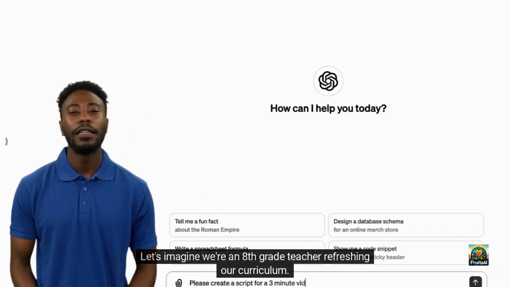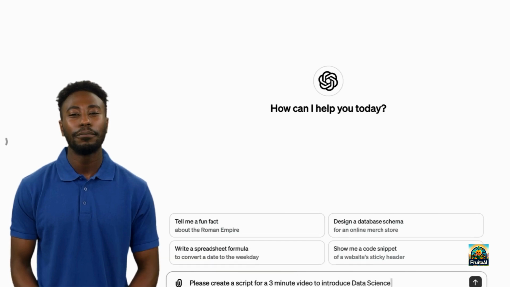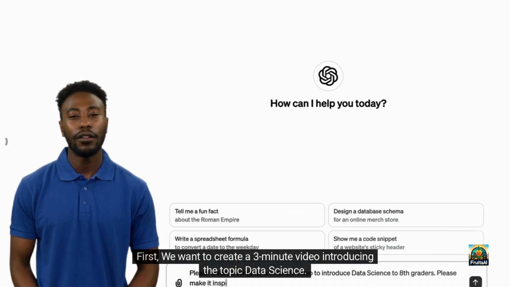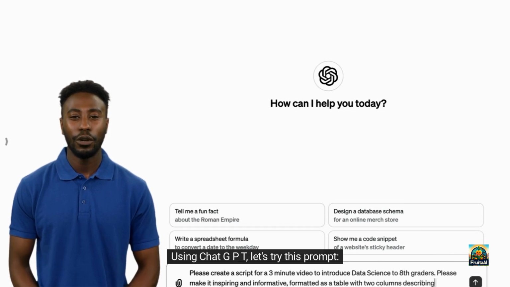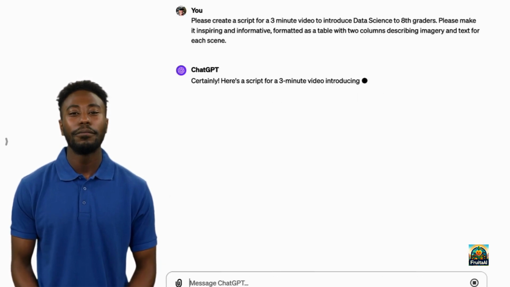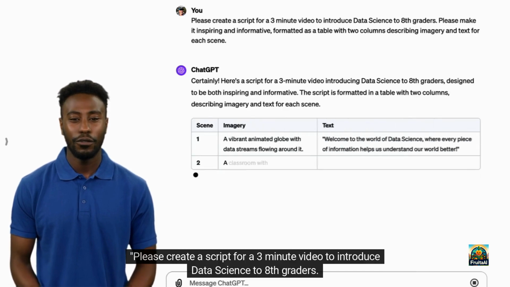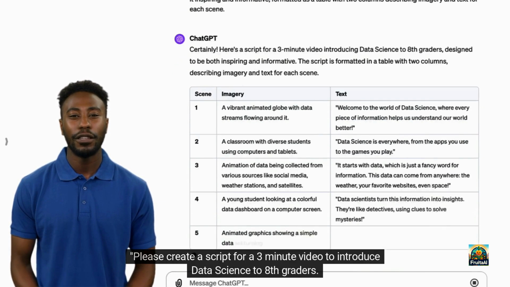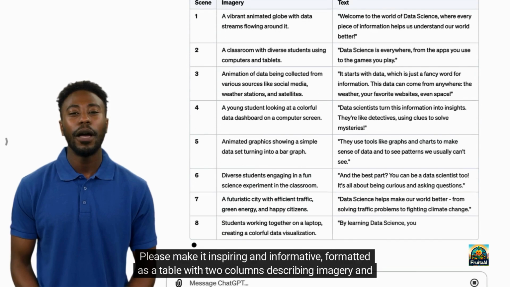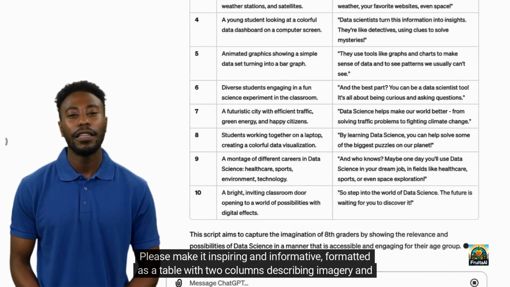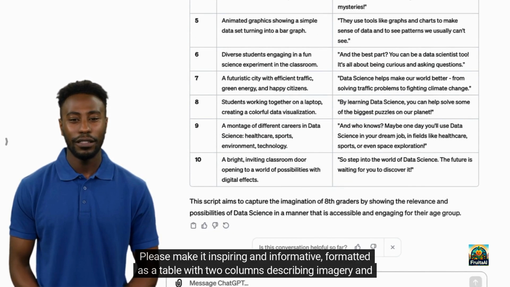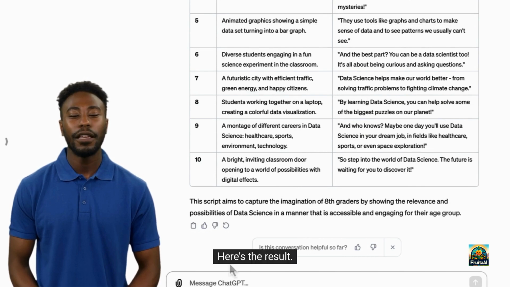Let's imagine we're an 8th grade teacher refreshing our curriculum. First, we want to create a 3-minute video introducing the topic data science. Using ChatGPT, let's try this prompt. Please create a script for a 3-minute video to introduce data science to 8th graders. Please make it inspiring and informative, formatted as a table with 2 columns describing imagery and text for each scene. Here's the result.